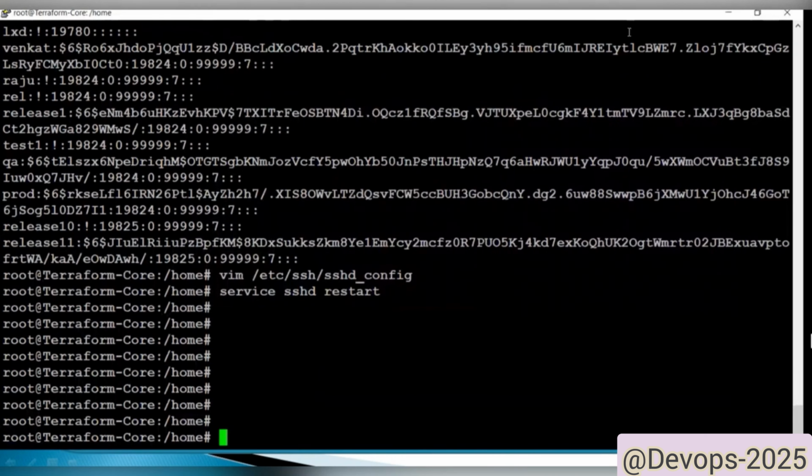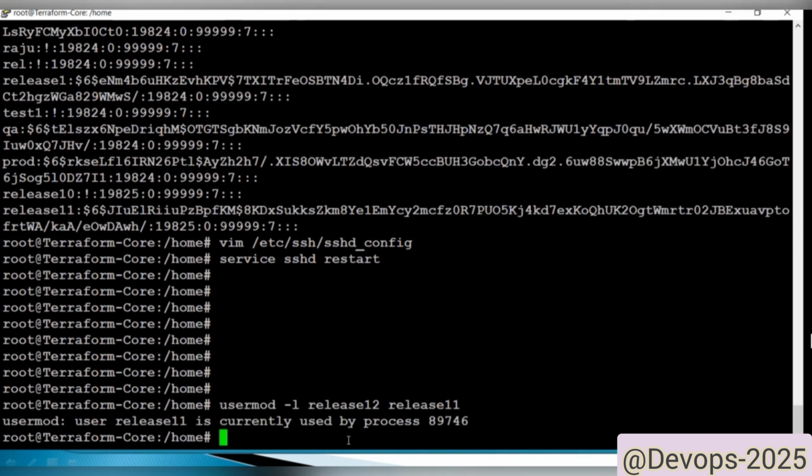For example, I need to change the user login name. Here usermod is the command, with -l. Here you need to provide the new name, and here is the old name, release 11. I am going to change release 11 to release 12.